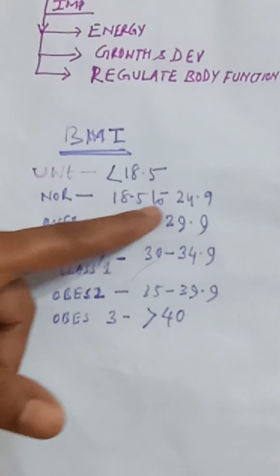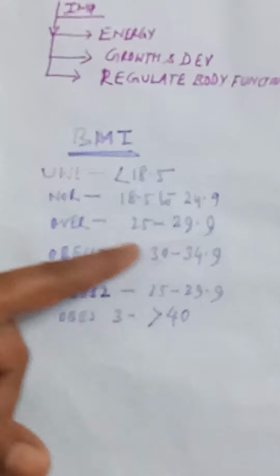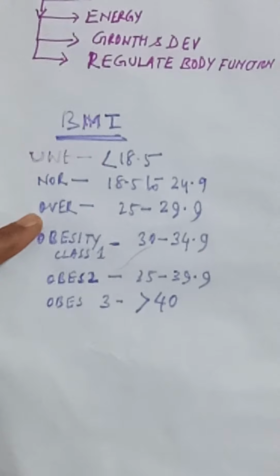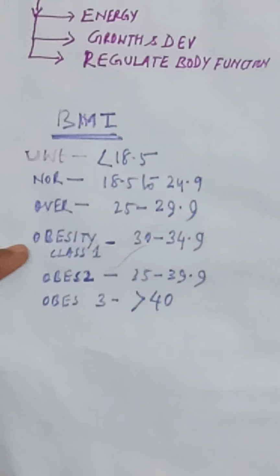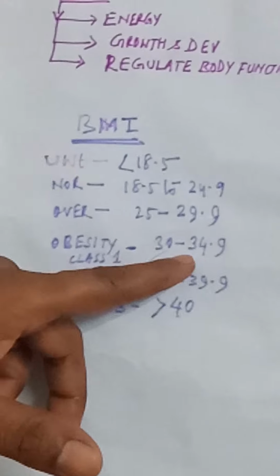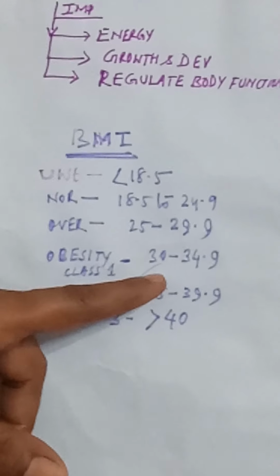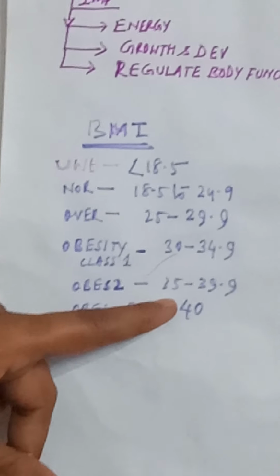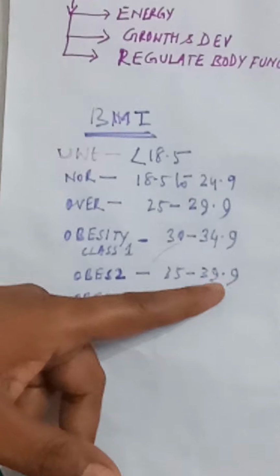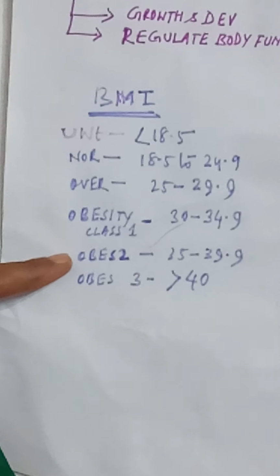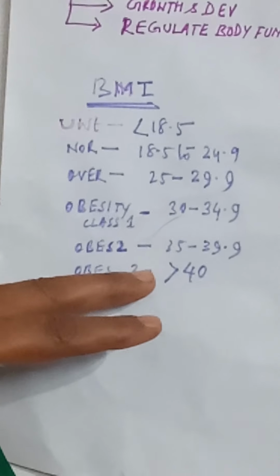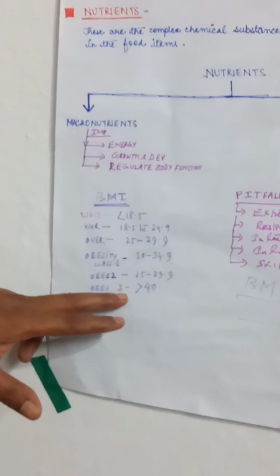If the BMI exceeds 24.9, that is 25 to 29.9, then we can say overweight. When BMI lies between 30 and 34.9, that is obesity class 1. If the BMI lies between 35 and 39.9, that is obesity class 2. And if the BMI is greater than 40, then it is obesity class 3.